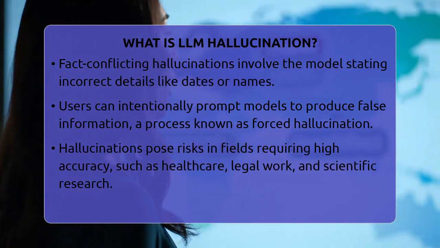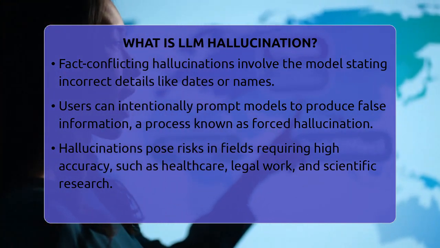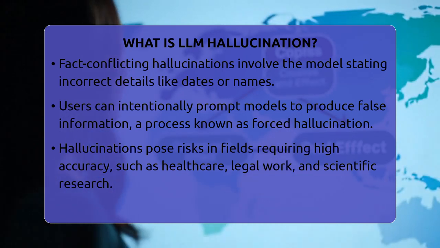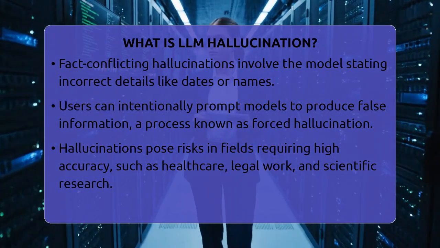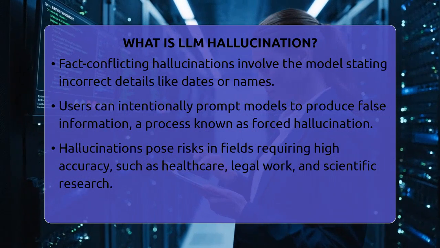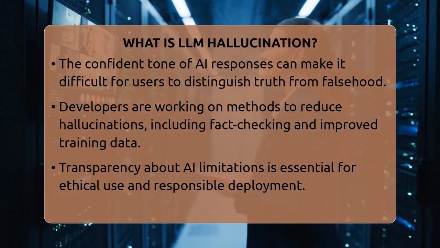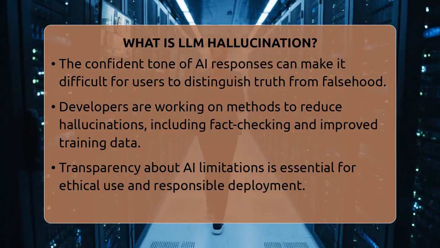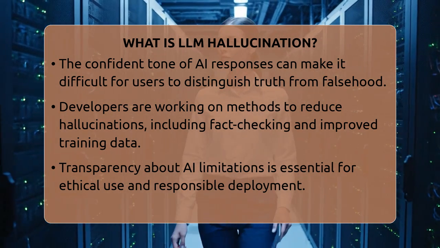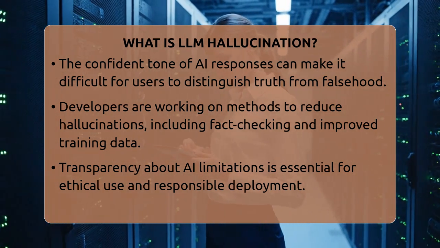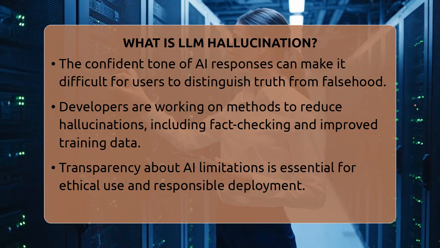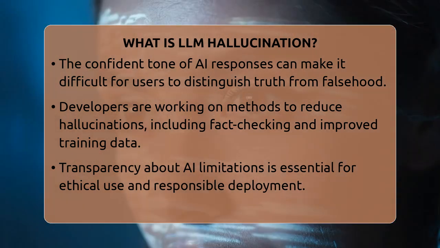There's also what's called fact-conflicting hallucination. This is when the model states something that is simply not true, like giving incorrect dates or names. Sometimes, users can trick the model into producing false information by carefully crafting their prompts. This is called forced hallucination, and it can happen through specific prompt techniques or even hacking the system's rules.